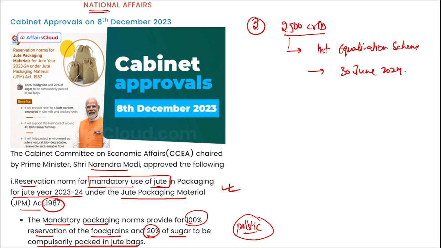Then apart from this, remember, one more thing here in the use of jute in packaging, 65% of the total raw jute produced in the country in the fiscal year 2022-23 is allocated or reserved for the purpose of packing itself in the packaging material. This scheme will provide direct employment to almost 4 lakh to 40 lakh farmers in the jute sector. And the jute industry plays a very significant role for West Bengal, as well as many other states such as Bihar, Assam, Odisha, Tripura, Meghalaya, etc. Right?